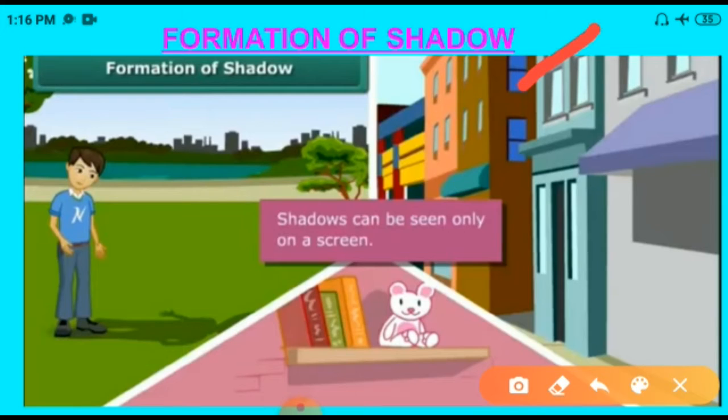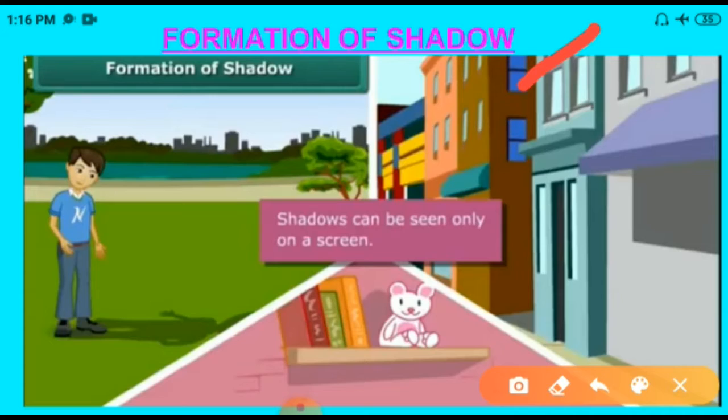For example, on a Sunday morning, you are going to the market to buy some milk. The sun is shining brightly on your face. You see your shadow on the ground behind you. The same day in the evening, you are out in the park playing football. The sun rays fall on your back. You see your shadow on the ground in front of you. After a while, the sun sets, and there are no more shadows. You are confused about when shadows are formed.